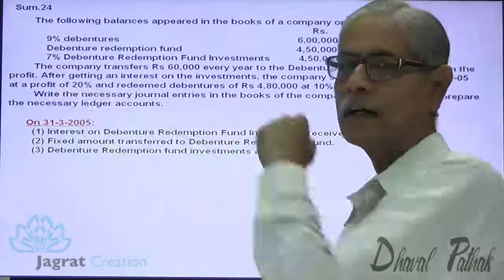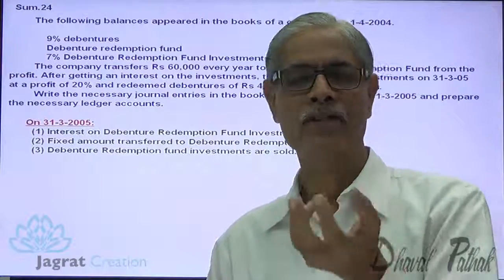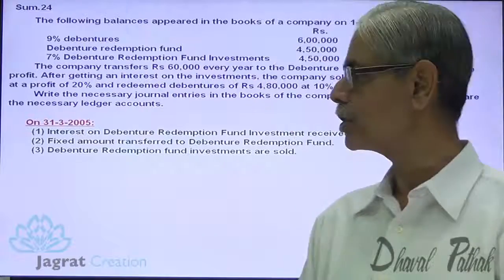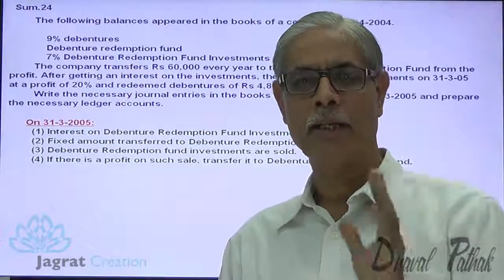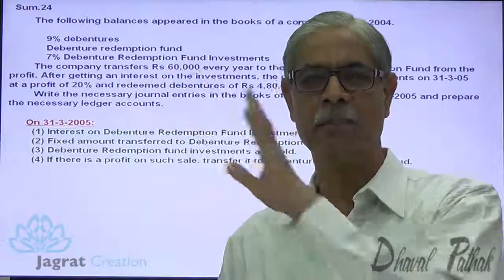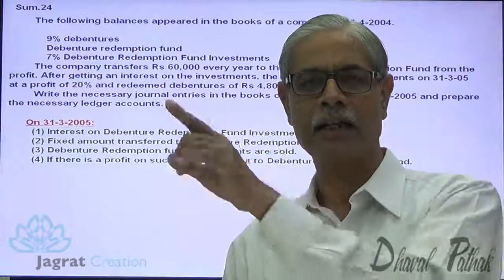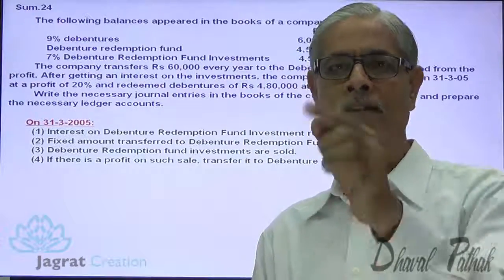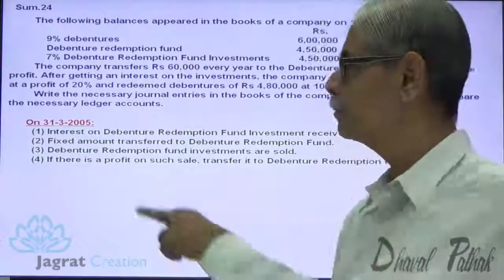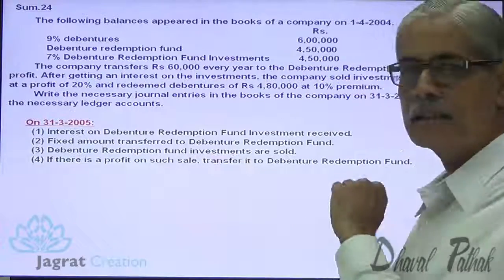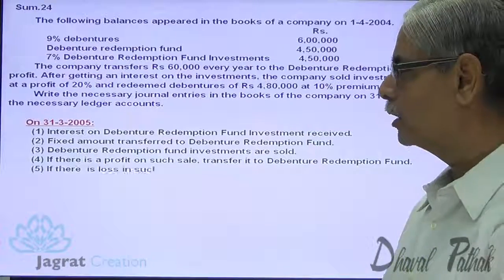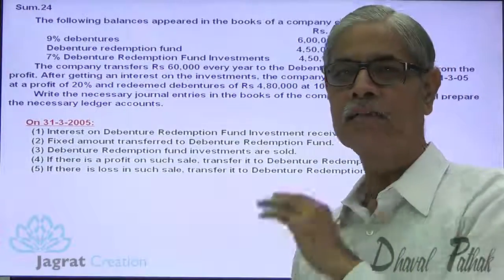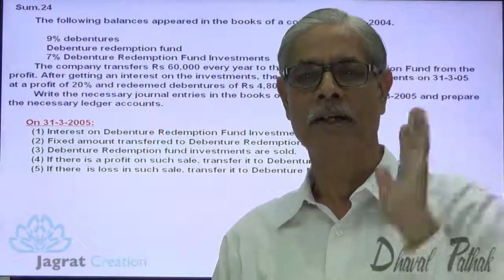They have been sold at a profit of 20%. Now the cash is received. From that cash, the debentures will be redeemed. But before that, when we sell the debenture redemption fund investment, either a profit occurs or a loss occurs. So if there is a profit on such sale, transfer that profit to debenture redemption fund, or if there is a loss on such sale, that is also debited to debenture redemption fund.